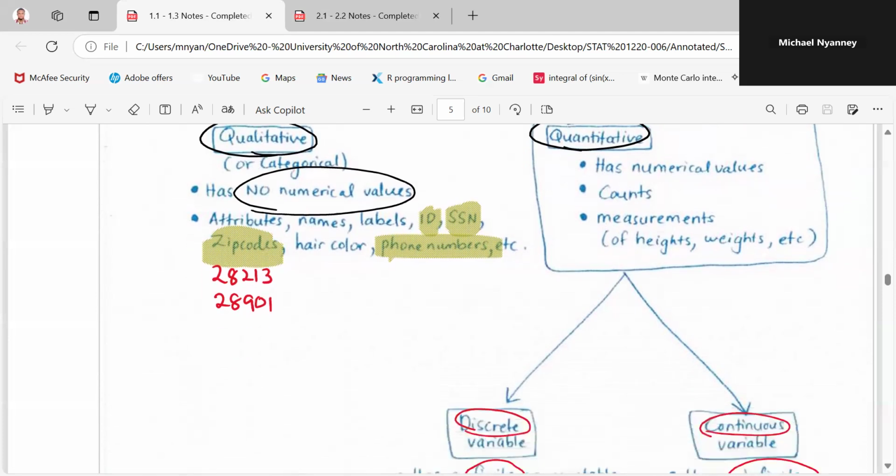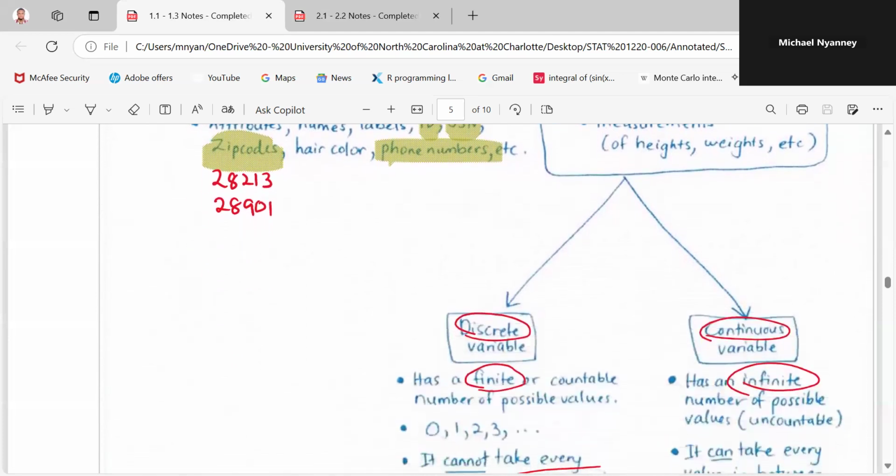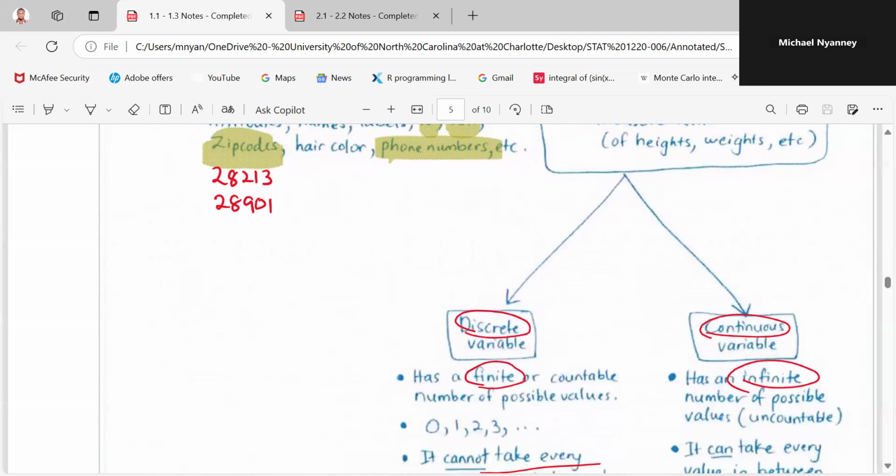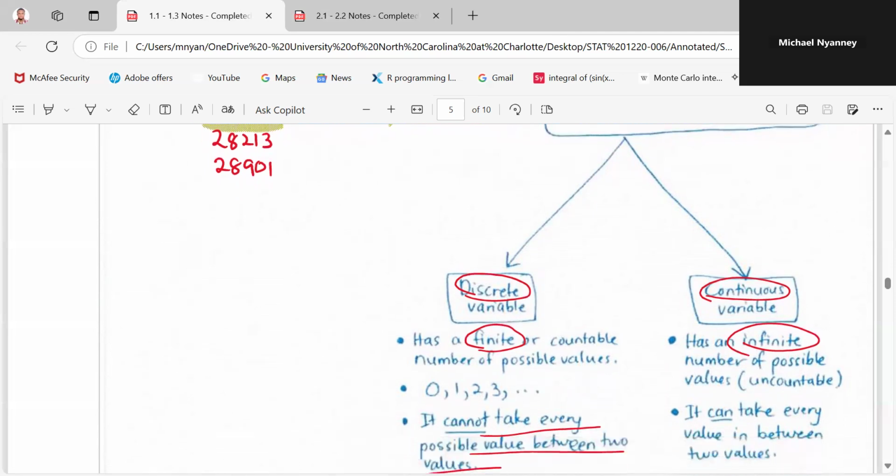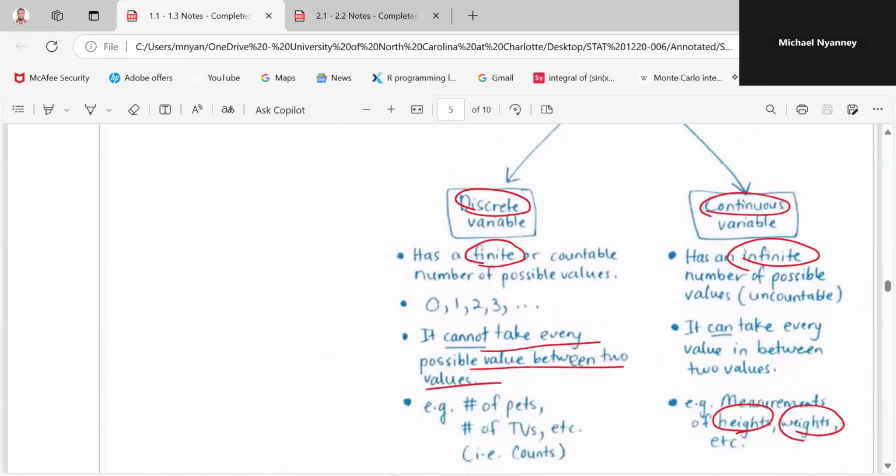And in these numerical values, we have ones that have a finite value. You can't have a decimal in it. And we have the other ones that also have decimals in them. So the ones with finite values, we call them the discrete variable. So all of these are quantitative variables. And the continuous variable has an infinite number of possible values. So the number of pets: we could have 10 pets, but we can't have 10.3 pets. So who is the 0.3 pet?